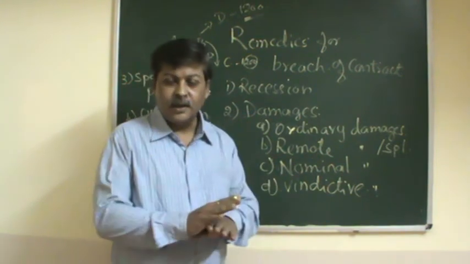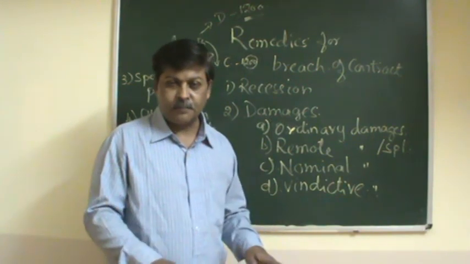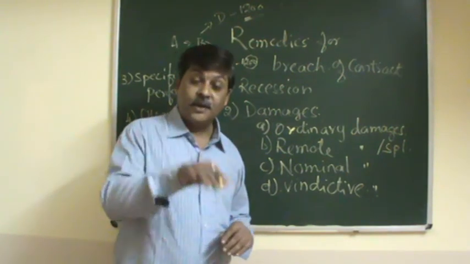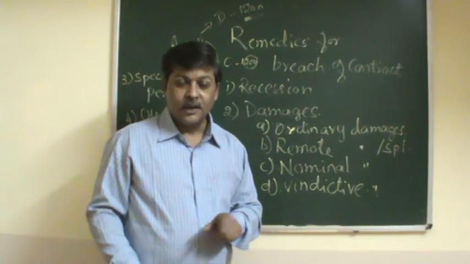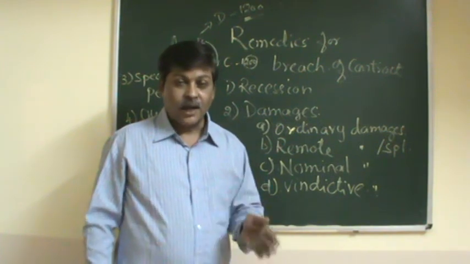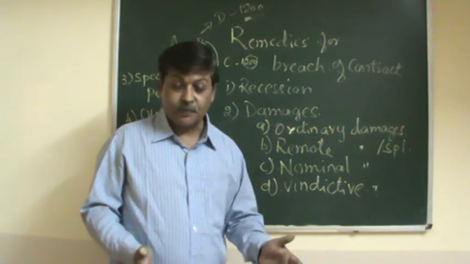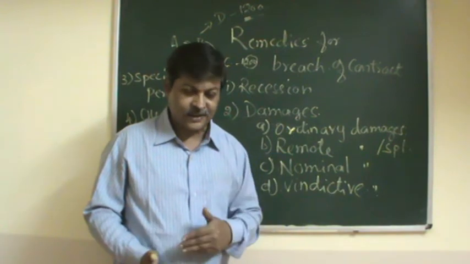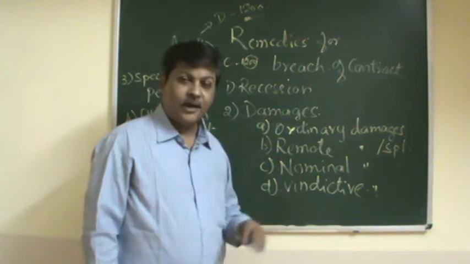Nominal damages: default has taken place, breach has taken place, but the aggrieved party has not sustained any loss, yet he brings a case against the defaulter for damages. In these circumstances, as no loss has been caused to the aggrieved party because of the breach, but still, to teach him a lesson, he has filed a case, the court awards him nominal damages.